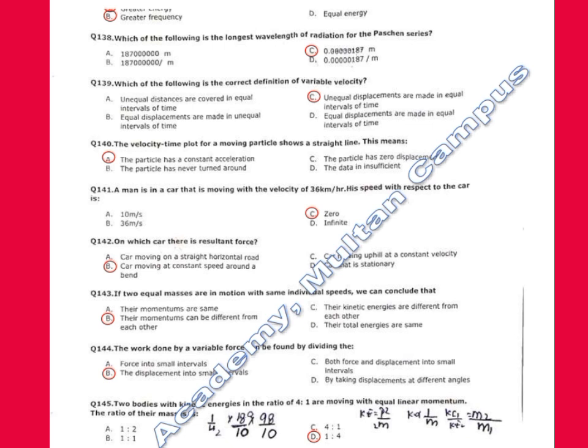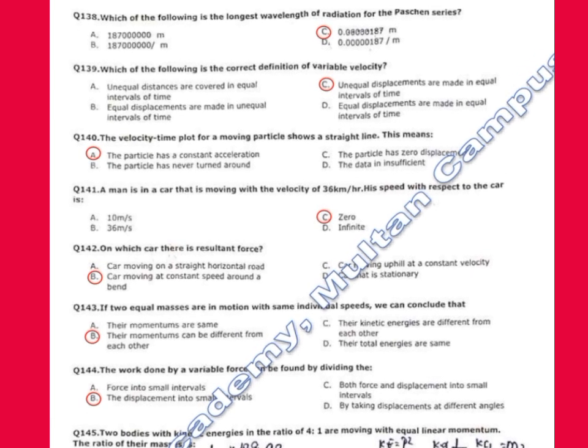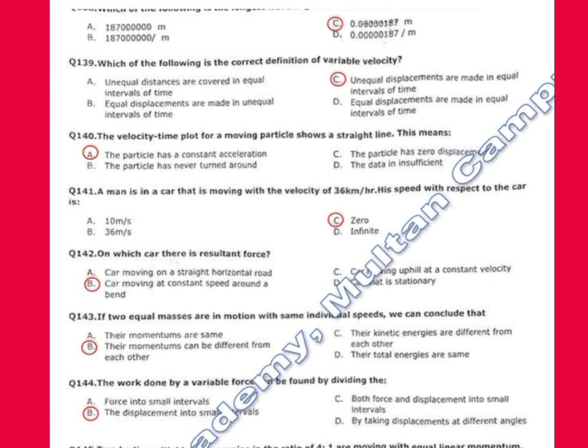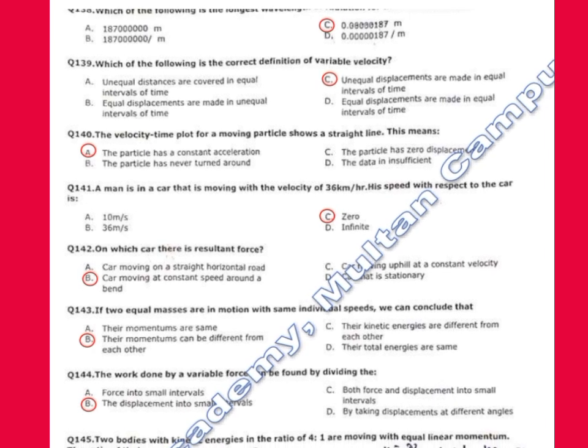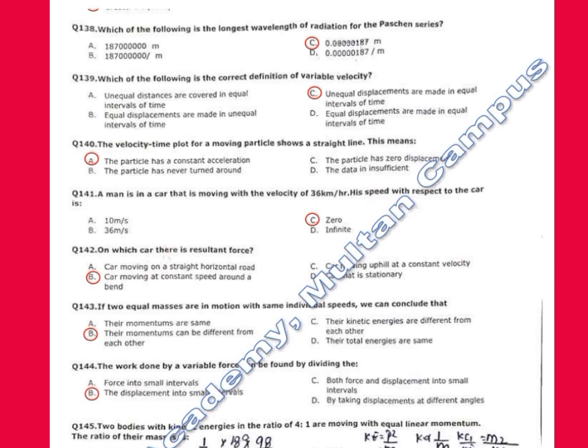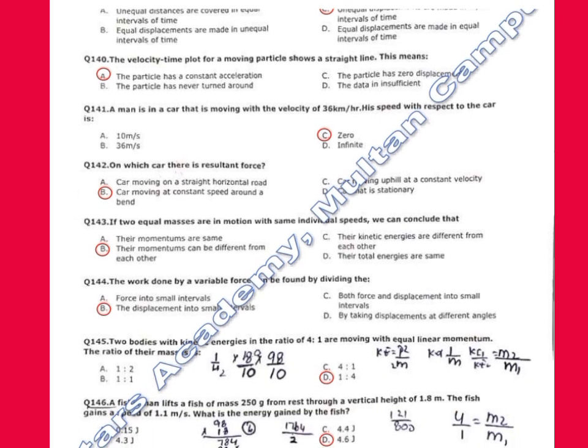138. Which of the following is the longest wavelength of radiation for the Paschen series? Correct option is C, 0.0000187 meter. 139. Which of the following is the correct definition of variable velocity? Variable velocity's definition everyone knows. Unequal displacements are made in unequal intervals of time.